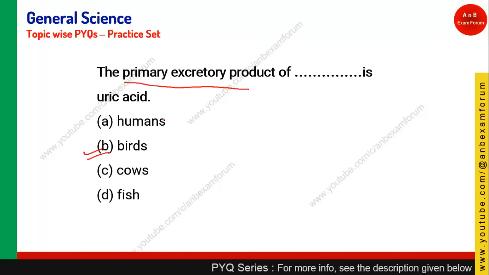If you talk about mammals like humans and cows, it is basically urea. What about fish? The main excretory product of fish is ammonia. All these are nitrogenous wastes, whether urea, uric acid or ammonia. It is birds which excrete uric acid, so those who gave option B are right.